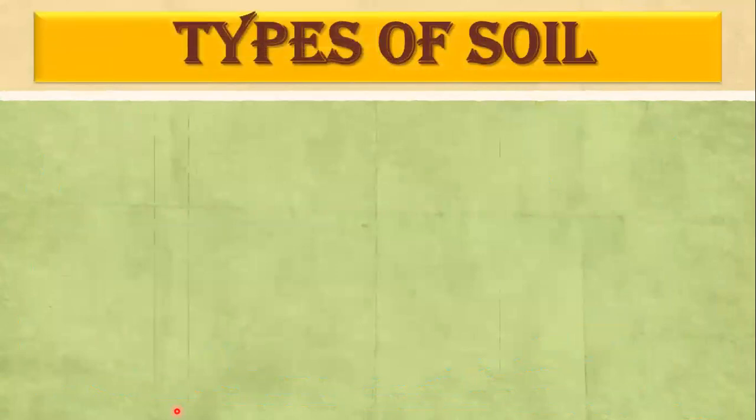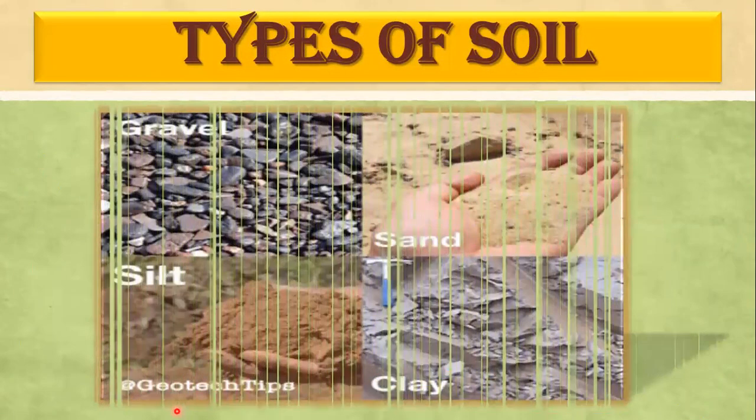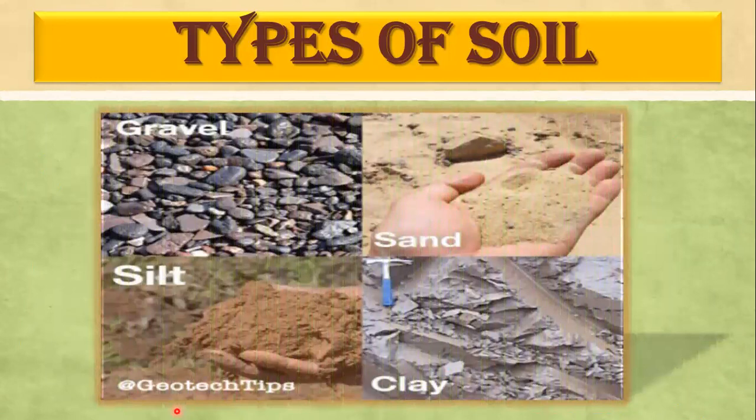Now moving on to another topic, that is the different types of soil. So here in this picture you can see there are different kinds of soil. First one is gravel. You can see it consists of comparatively very large pieces of rocks. It is also called bajri in Hindi. These are the only tiny stones which are present in the topsoil.